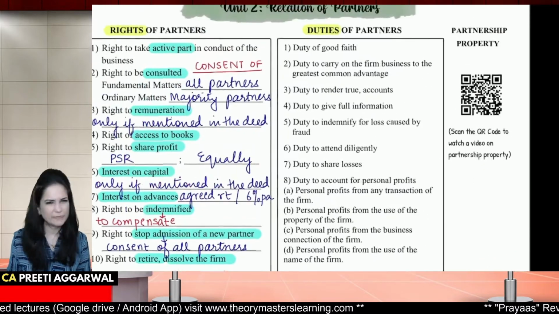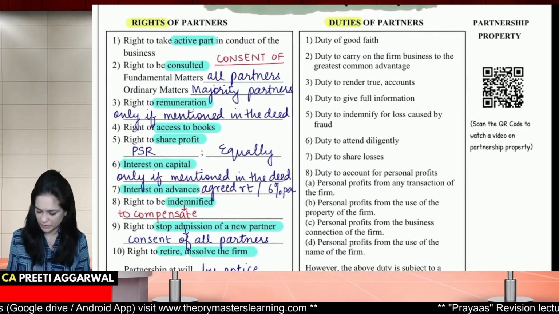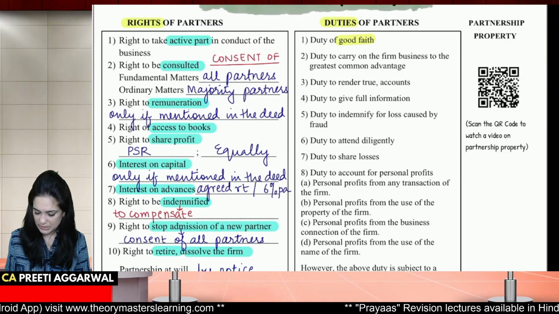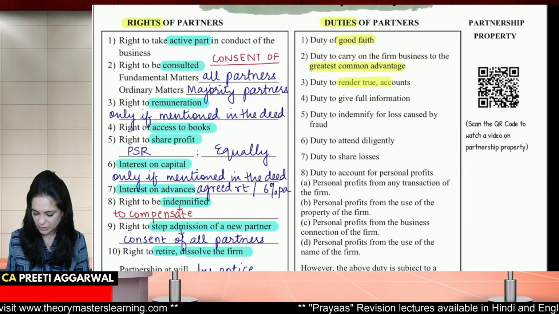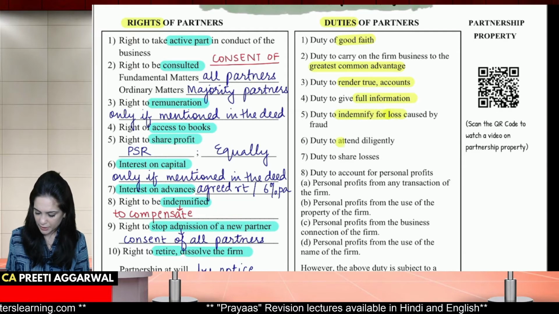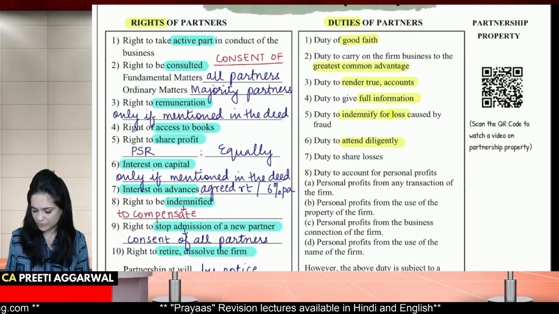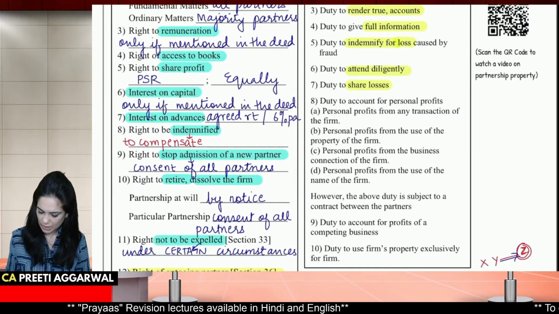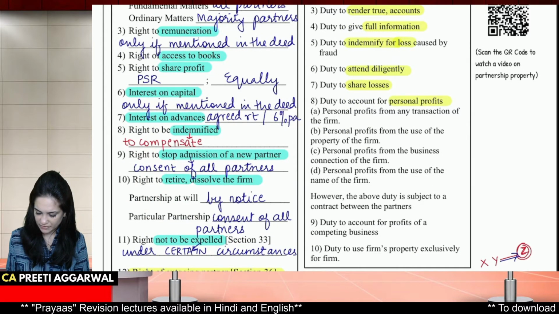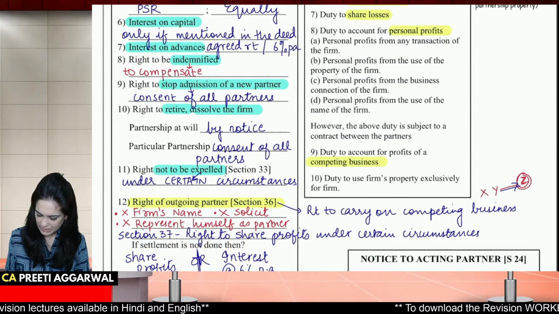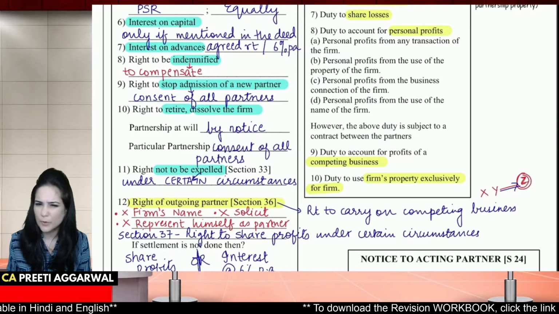Duties are not very important for exam, so just go through the list which I have given you. Duty of good faith, duty to carry on the business to the greatest common advantage, duty to render true accounts, to give full information, to indemnify for loss, duty to attend diligently, duty to perform your duties properly, duty to share losses, duty to account for personal profits, duty to account for profits of competing business, and duty to use the firm's property exclusively for the firm. Not very important for exam.